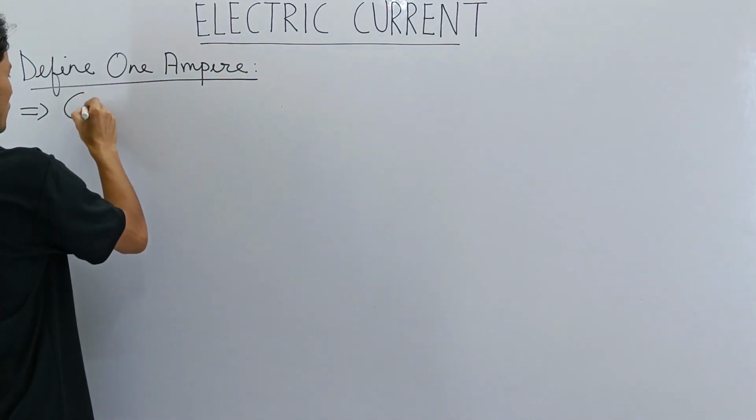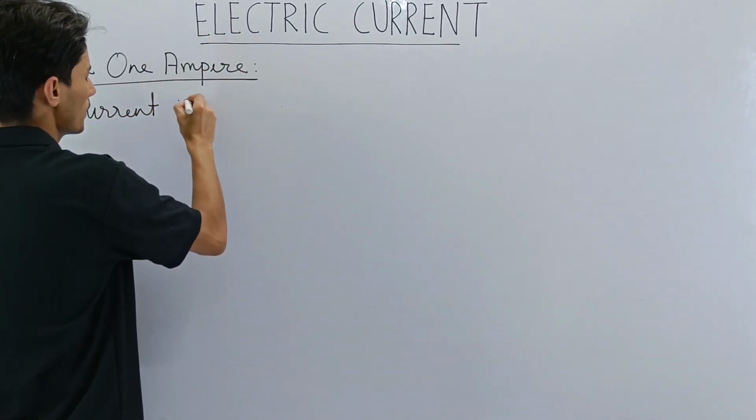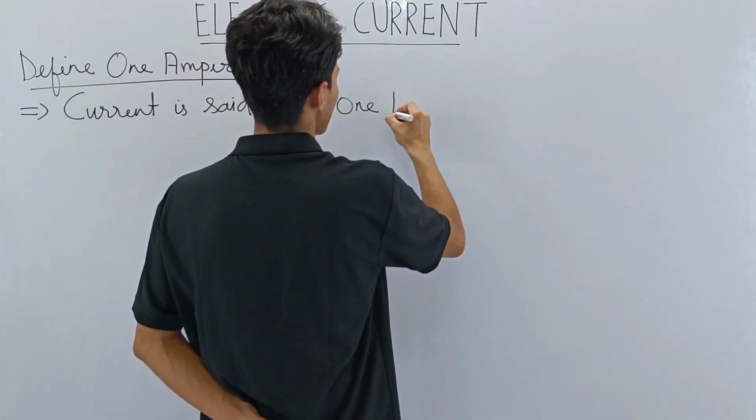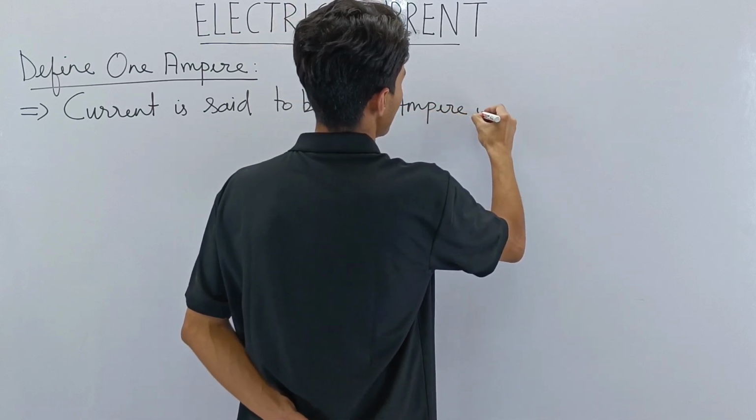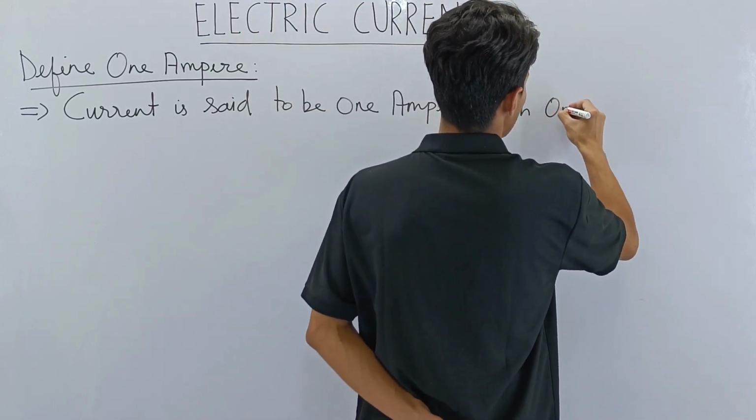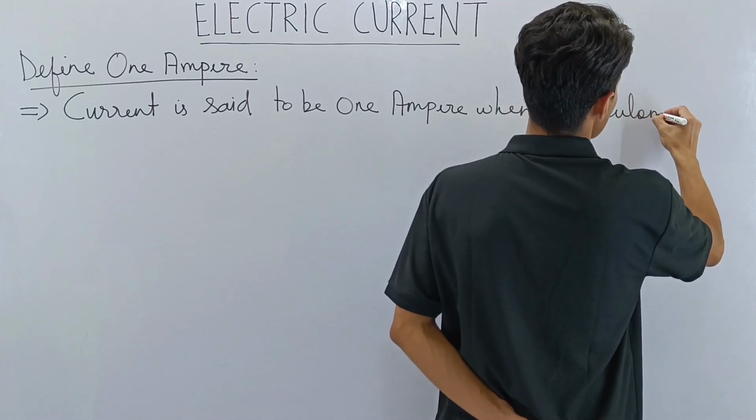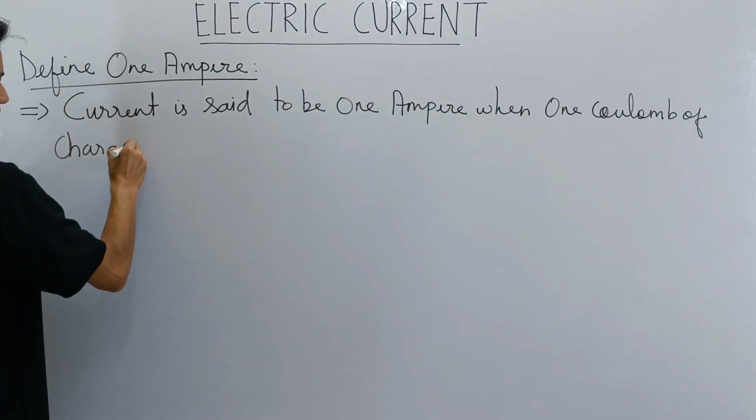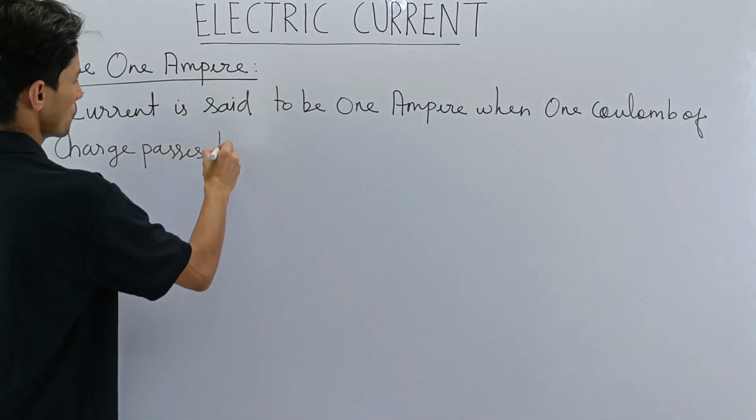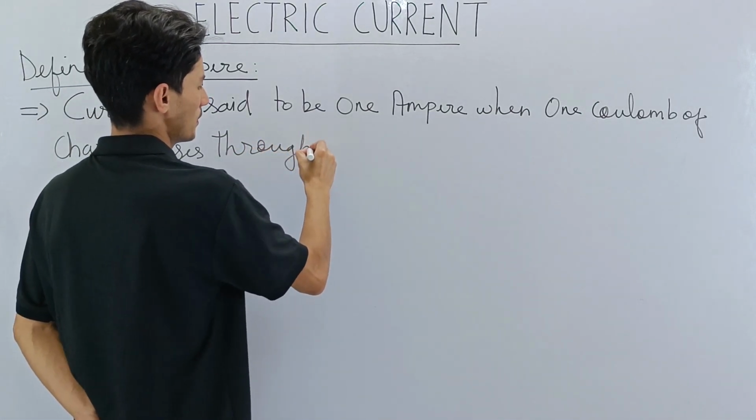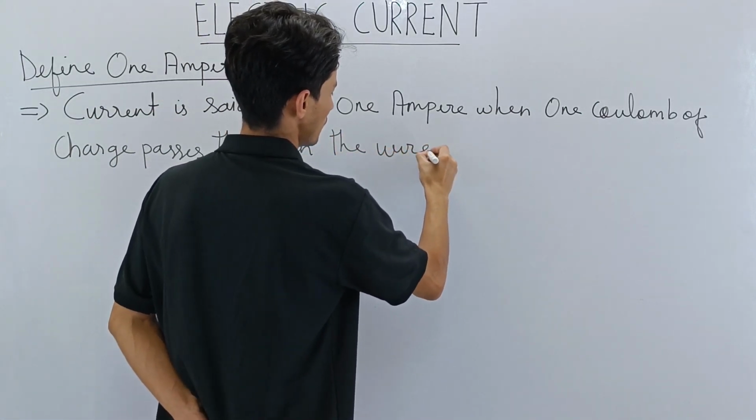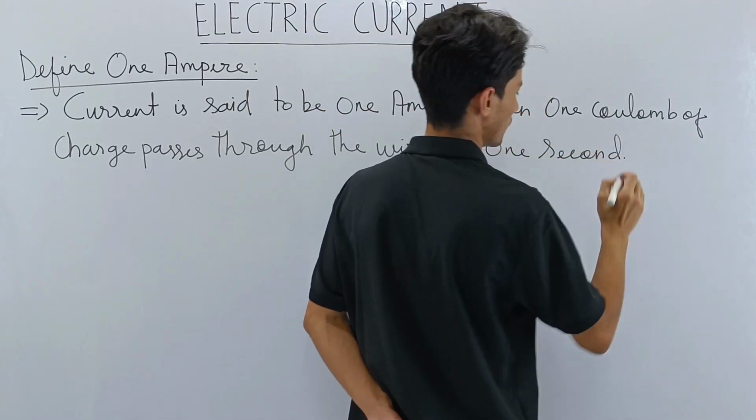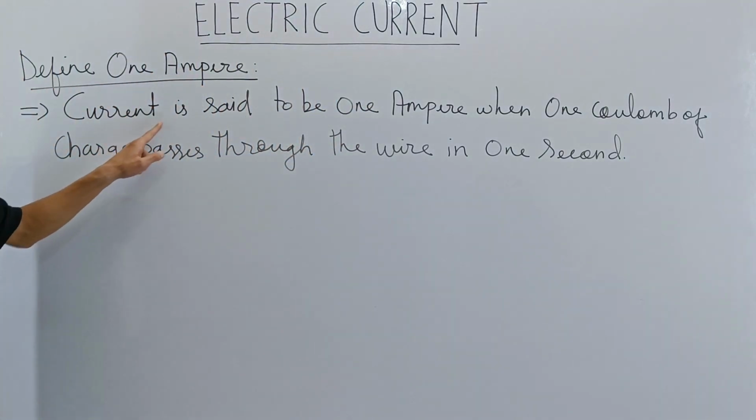So current is said to be 1 ampere when 1 coulomb of charge passes through the wire in 1 second. This is it. Current is said to be 1 ampere.